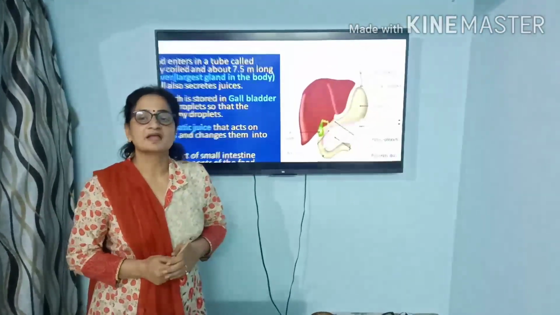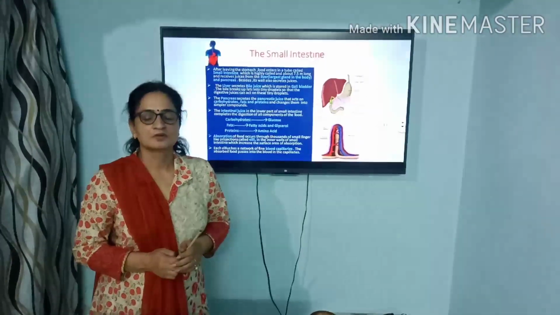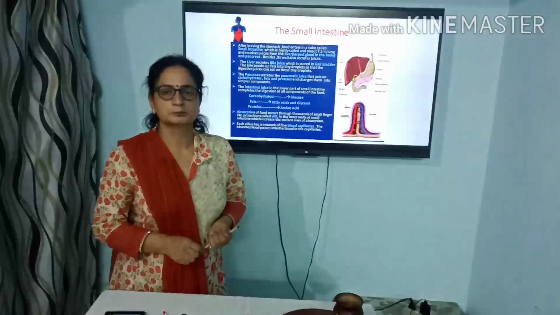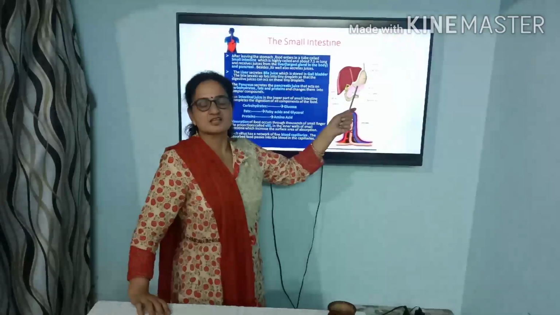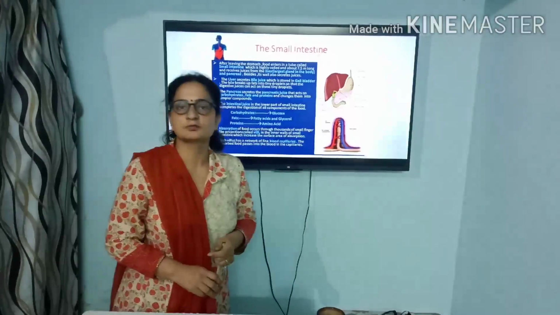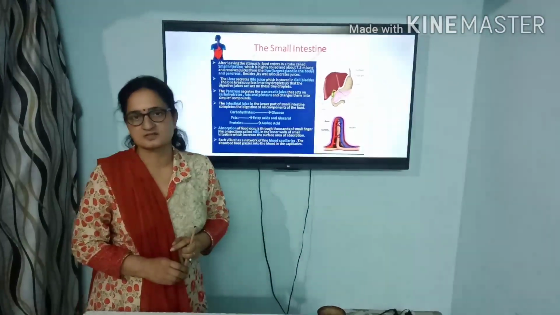The function of the bile is the digestion of fat. It digests fat into fatty acid and glycerol. The juice secreted by the pancreas, which is pancreatic juice, also helps in digestion of the carbohydrate, fat and protein into simpler substances.